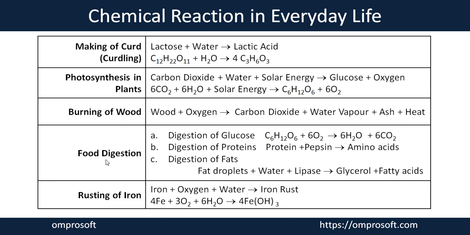Now the next one, food digestion. That is also a daily life process which occurs in our body. Whenever we eat food, it has some complex nutrients like carbohydrates, proteins, fats, and vitamins. To digest these complex nutrients, we need to perform many chemical reactions in our body, like digestion of glucose, digestion of protein, digestion of fats, and more. When glucose is digested in the presence of oxygen, it gets converted into water and carbon dioxide.